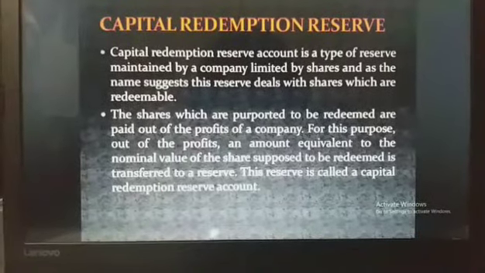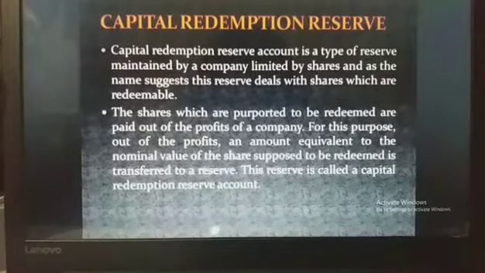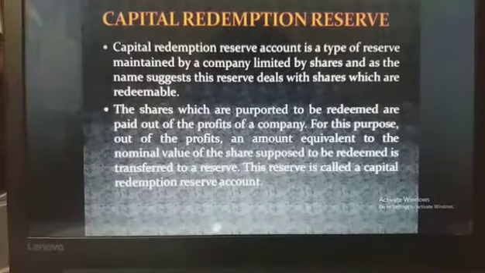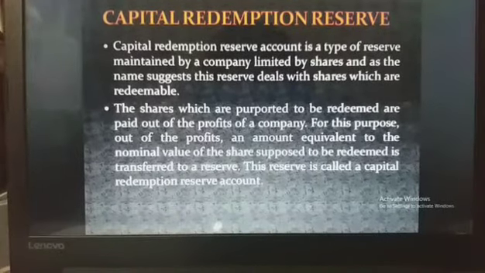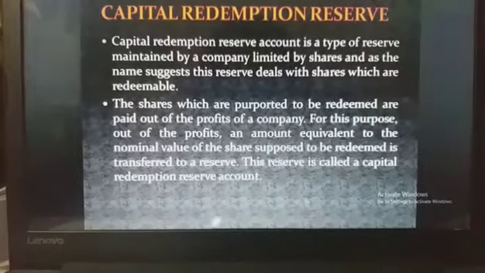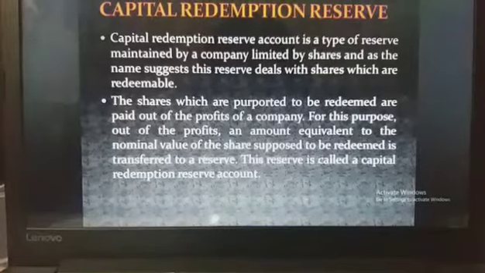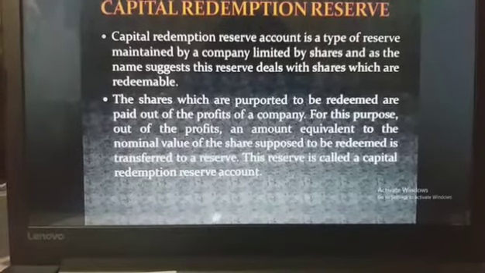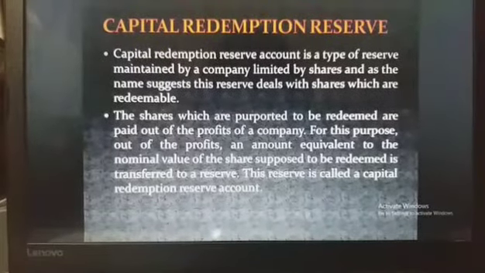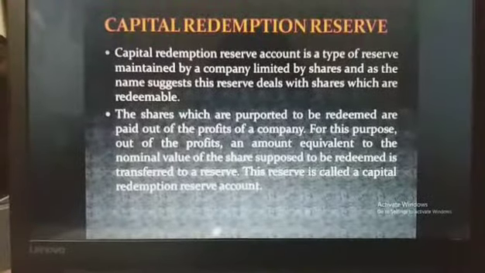Let's see what is capital redemption reserve. Capital redemption reserve account is a type of reserve maintained by a company limited by shares, and as the name suggests, this reserve deals with shares which are redeemable. The shares which are purported to be redeemed are paid out of the profits of a company. For this purpose, out of the profits, an amount equivalent to the nominal value of the share supposed to be redeemed is transferred to a reserve. This reserve is called Capital Redemption Reserve Account.